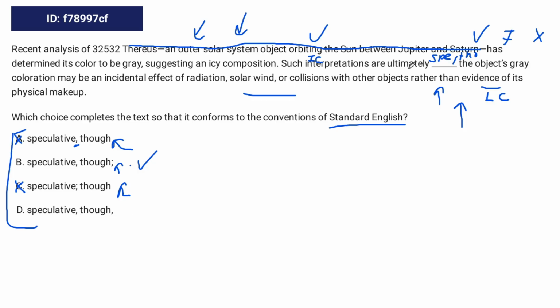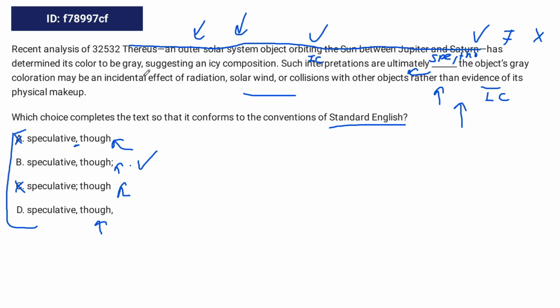Such interpretations are ultimately speculative, though the object's gray coloration. Okay, and what this does is it says that the interpretations are speculative, and then it assigns the opposite idea.